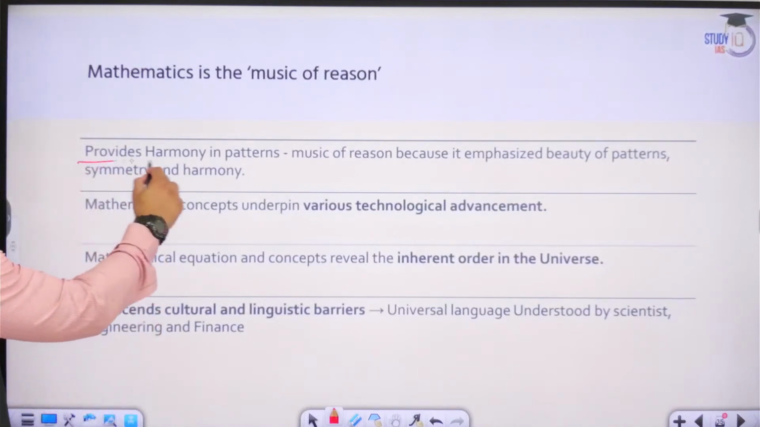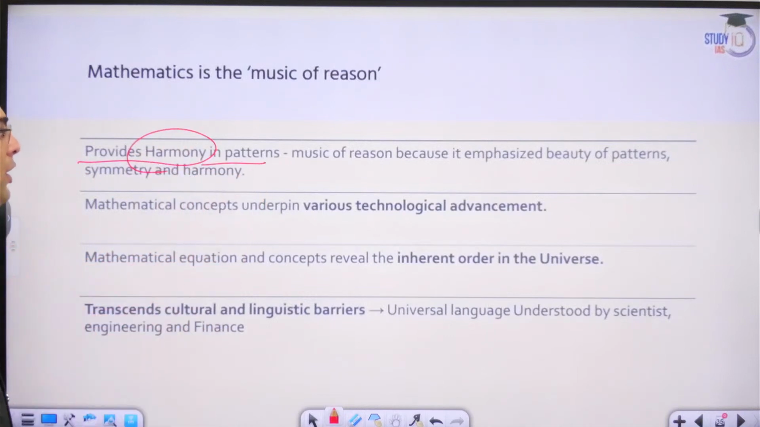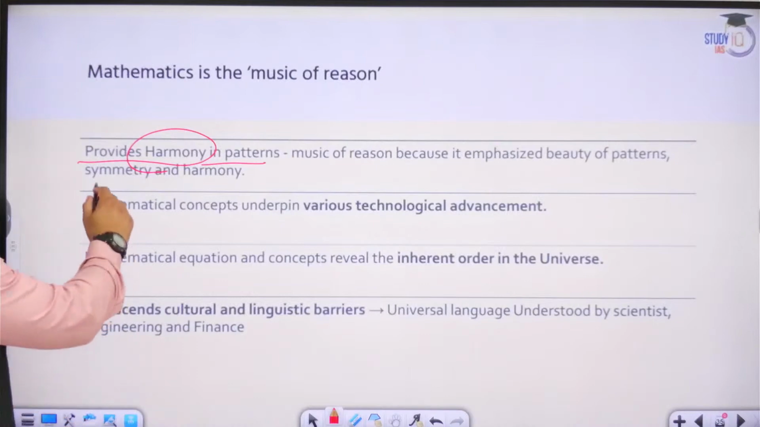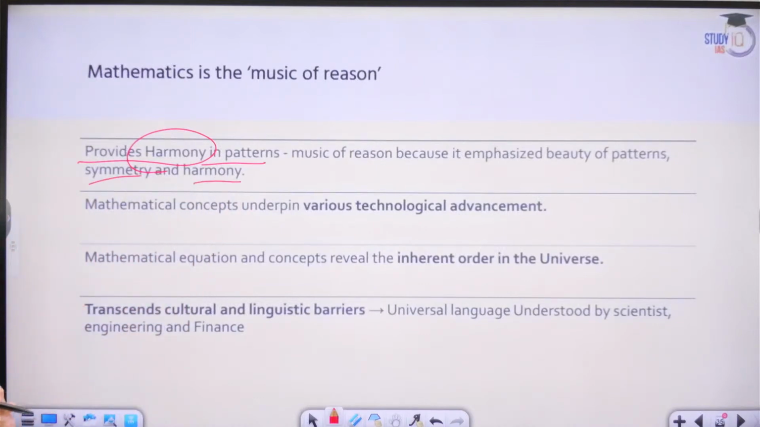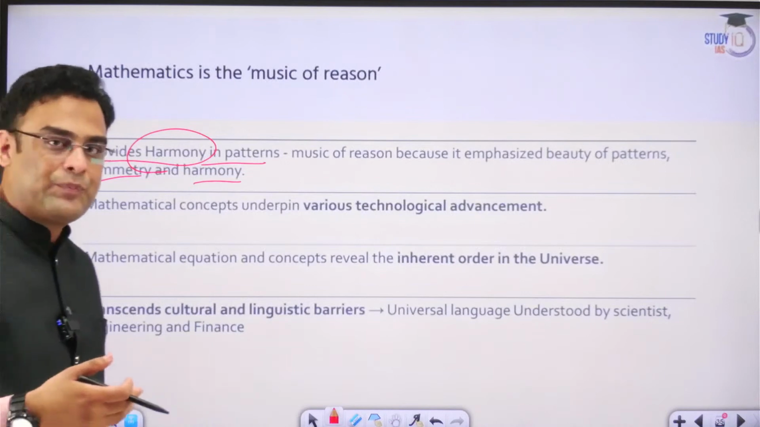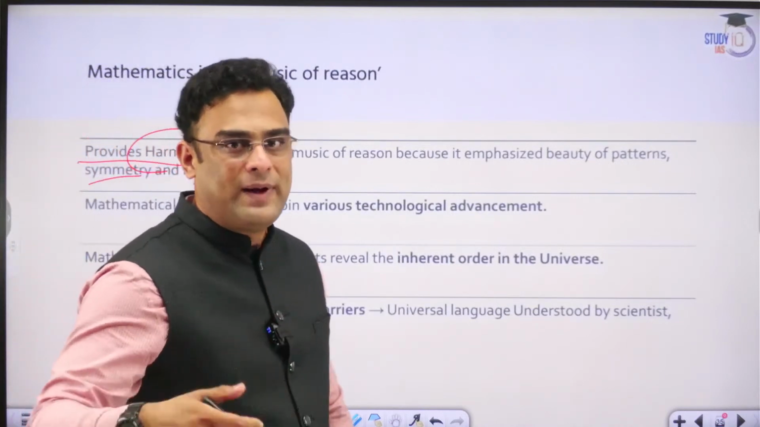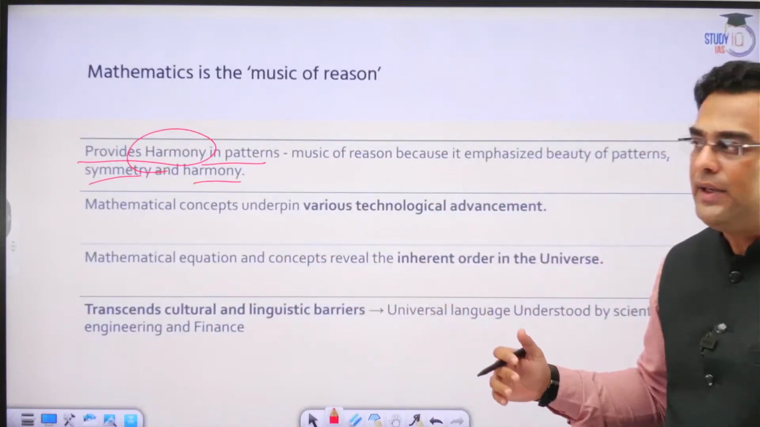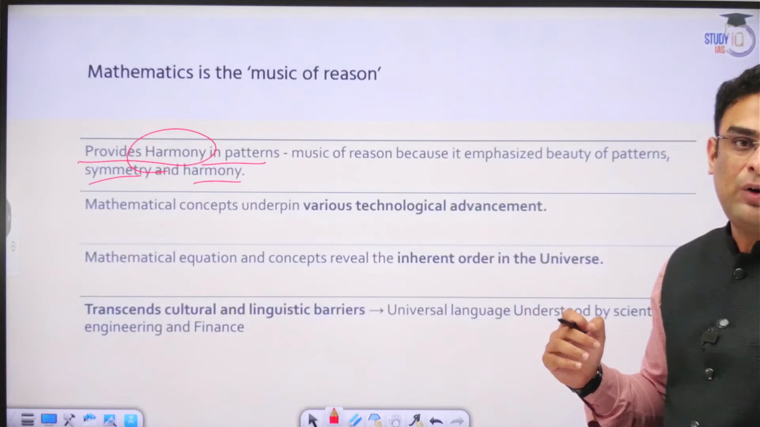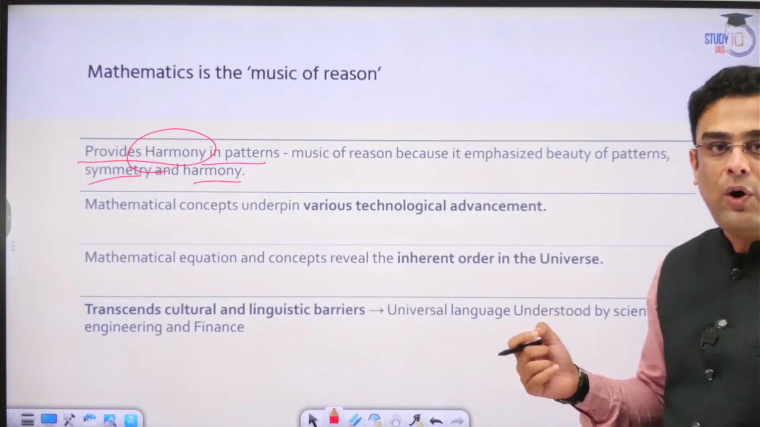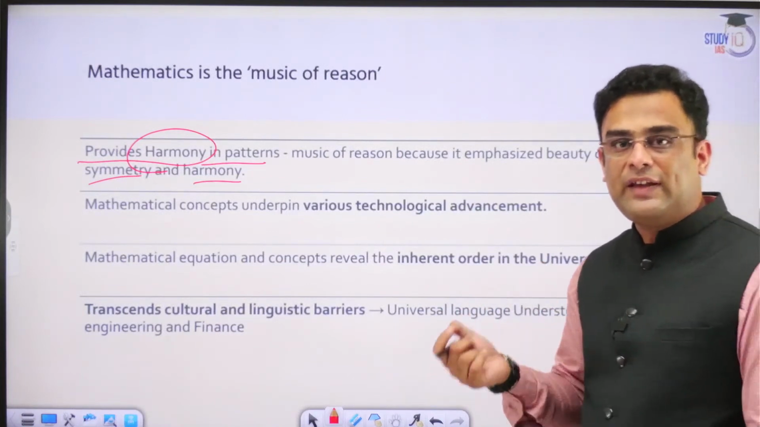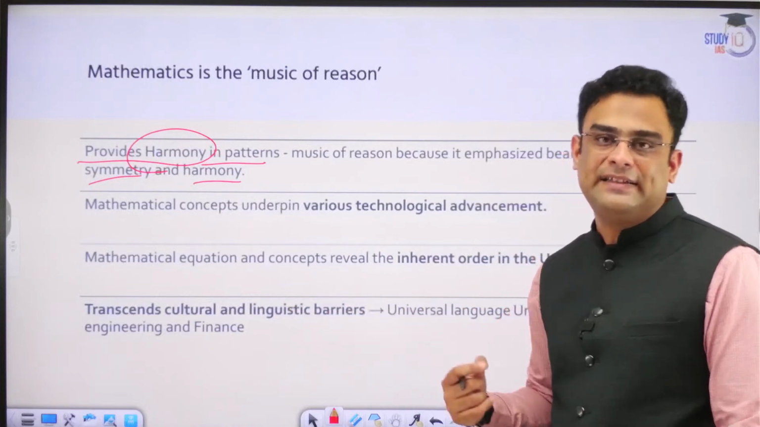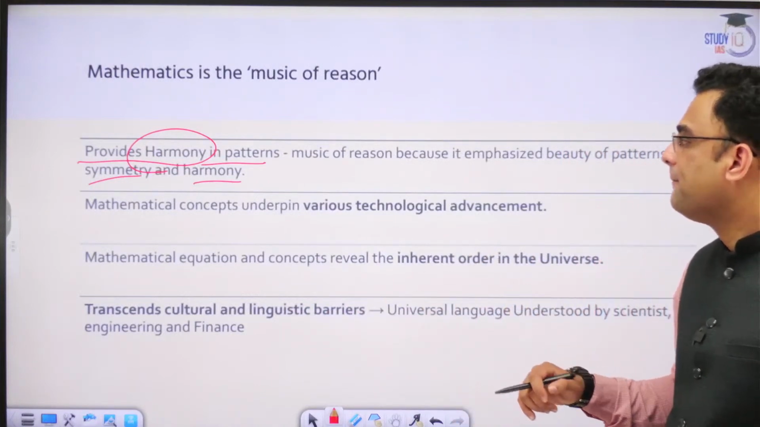It provides harmony in patterns. Music of reason because it emphasizes the beauty of patterns, symmetry and harmony. Pattern, symmetry and harmony. So music repeats in certain patterns. There are certain notes which are repeated one after another, and that beautiful repetition creates a pattern and harmony. The same thing can be said about mathematics also, which is again based on formulas. So music is also very formulaic in its creation, and so is mathematics.